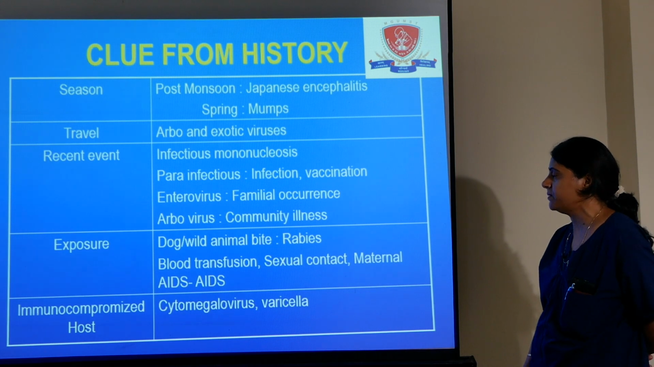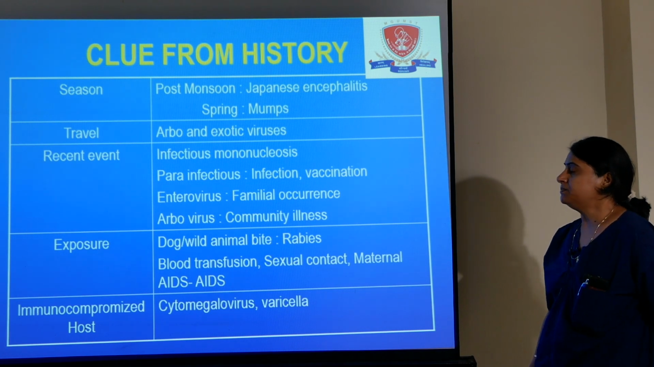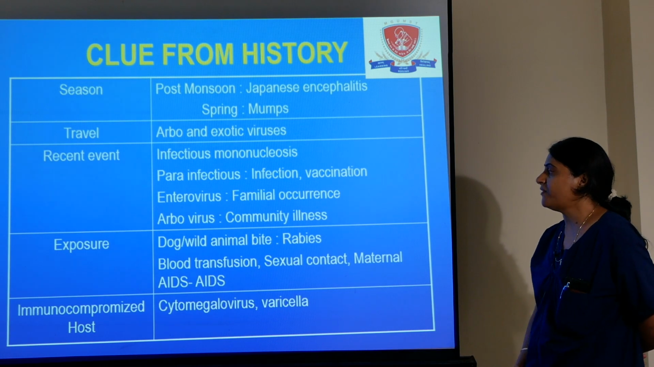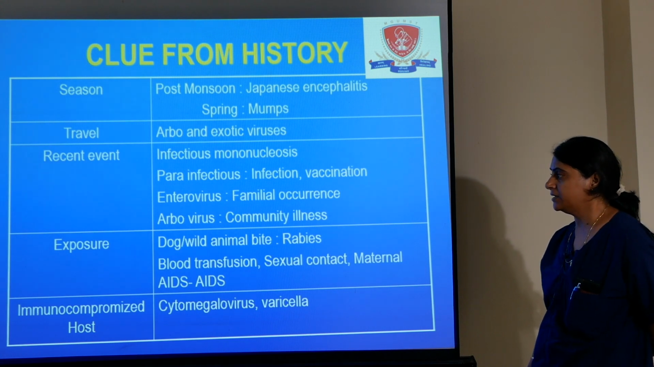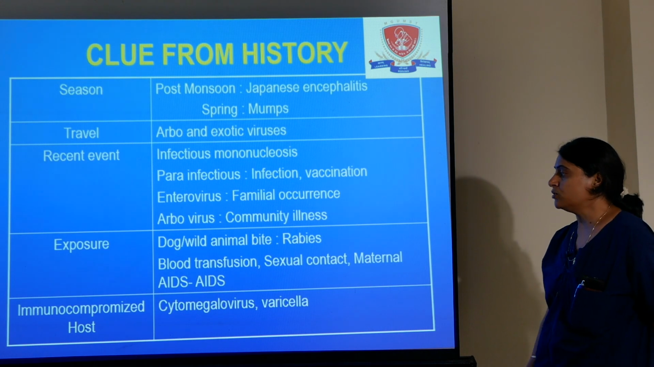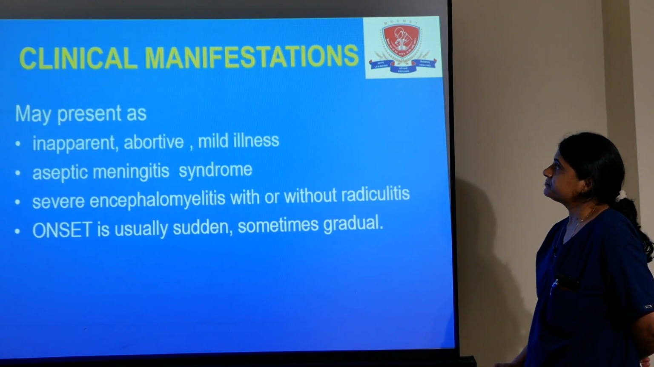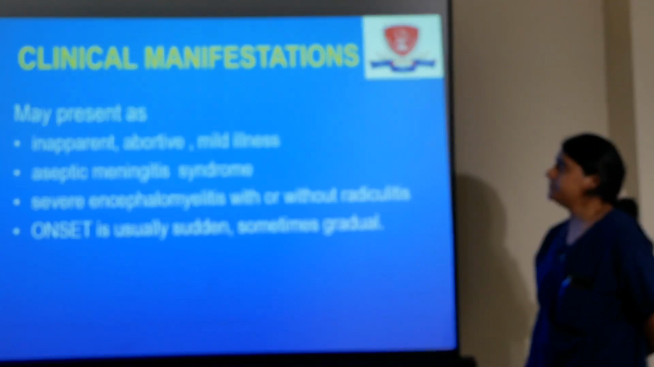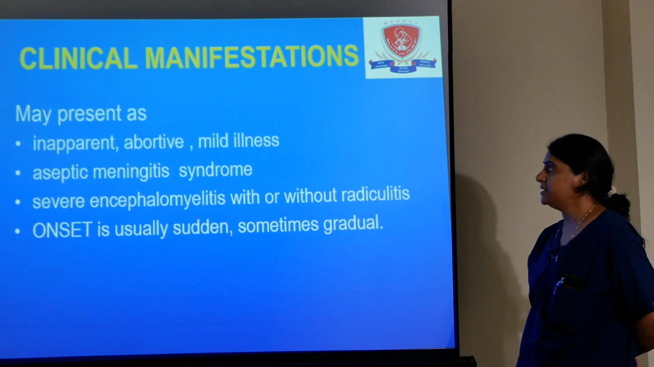There may be a history of familial disease, with family members also presenting with the disease. In the arbovirus community, others also present with the same type of disease. Some patients with a dog or wild animal bite have rabies encephalitis. Blood transfusion, sexual contact, and maternal AIDS also cause encephalitis. Immunocompromised patients also have chances of infection with cytomegalovirus and varicella.